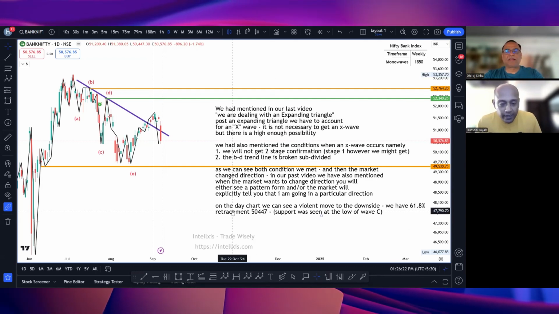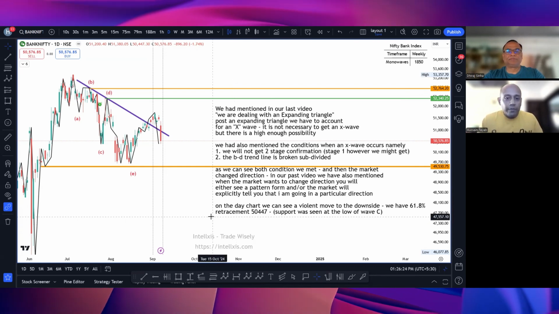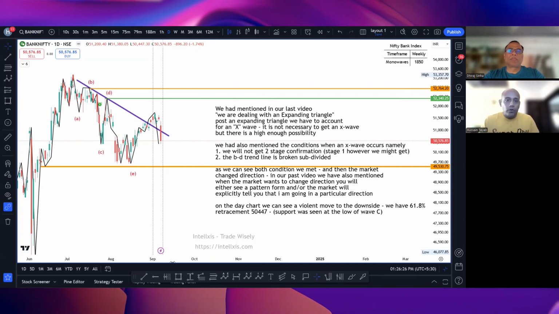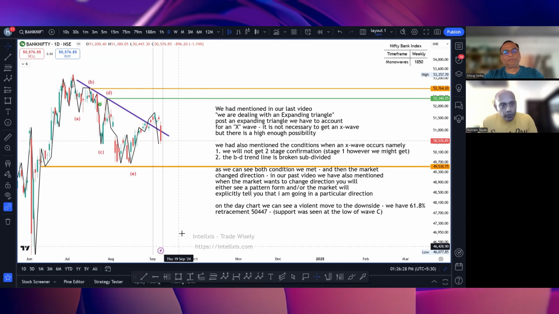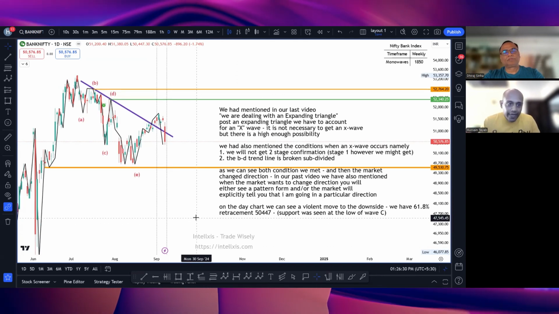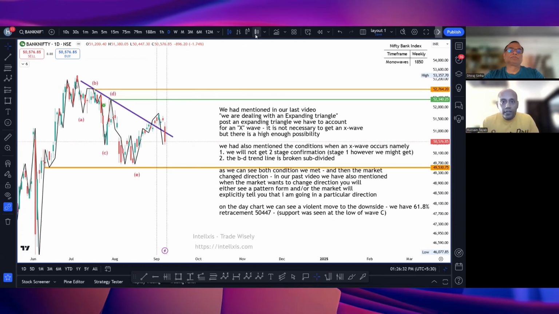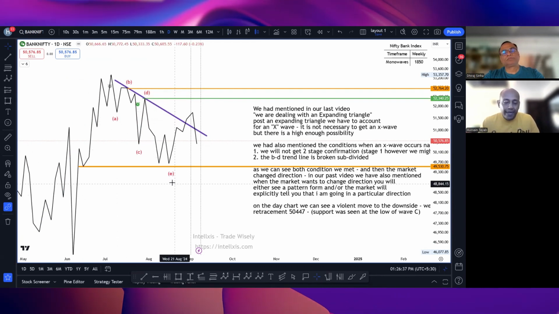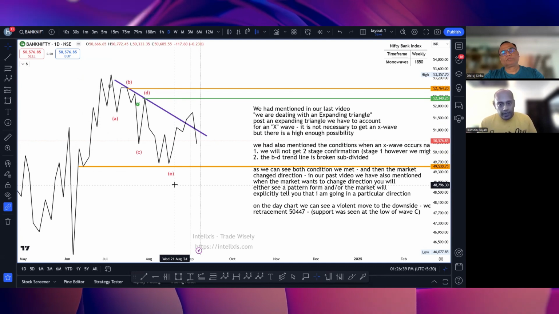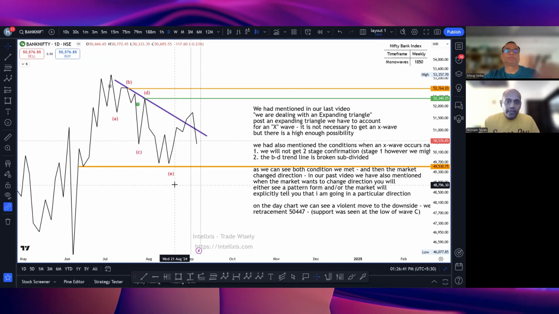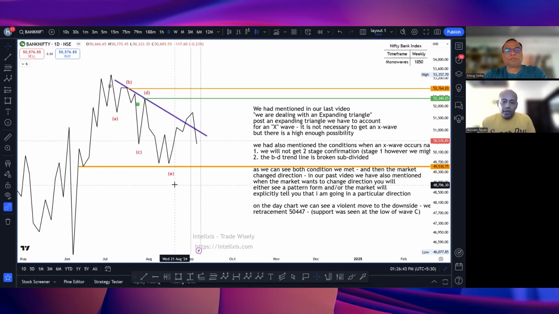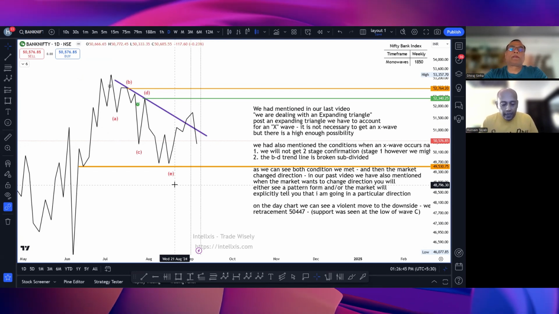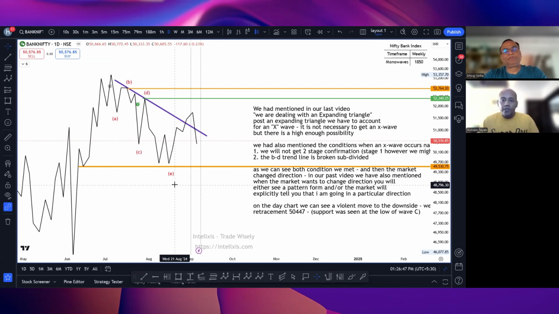So we missed a recording last week, so I'm just going to do a small catch up on that also. Sure. Just to reiterate the pattern that we had identified in Bank Nifty, I'll just switch off the candles over here. Bringing your attention to this marking in red, we had said that we are dealing with an expanding triangle. Post completion of an expanding triangle, we have to account for an X wave.